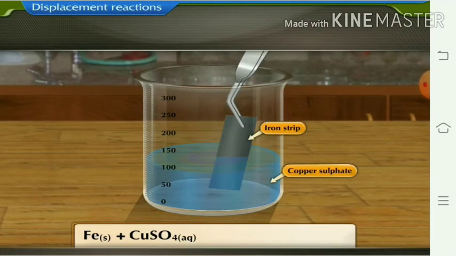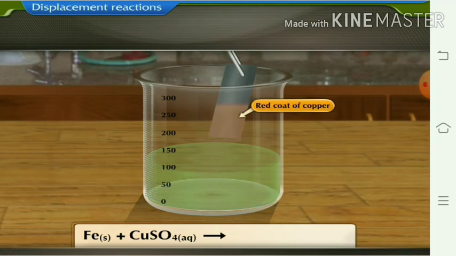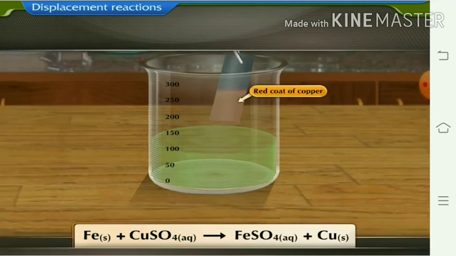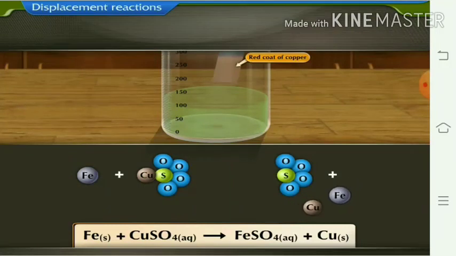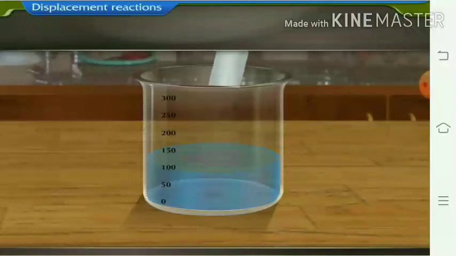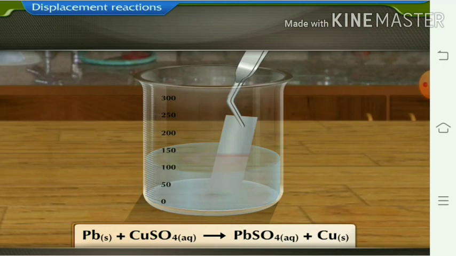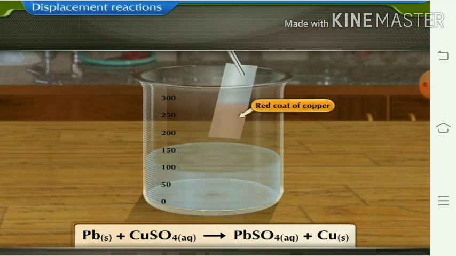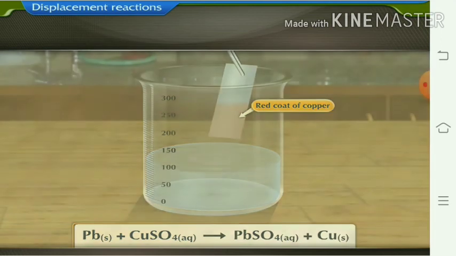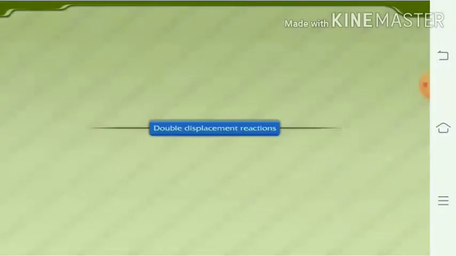Now another example you can see for the displacement reaction. An iron strip is dipped again into copper sulfate solution. So the deep part of it again becomes reddish. It is due to the formation of copper, which gets freed. Again the same for lead: when it is dipped into the copper sulfate, it forms a red coating on this lead sheet. So this is the reaction of displacement.